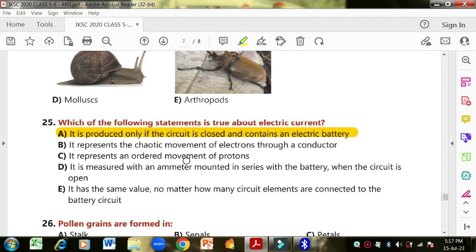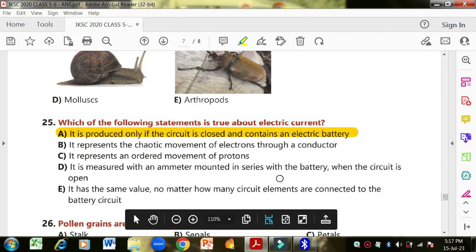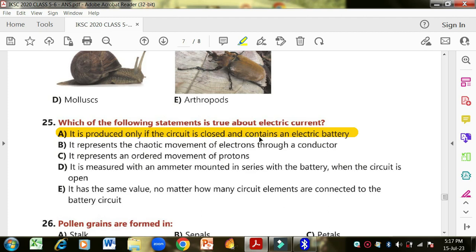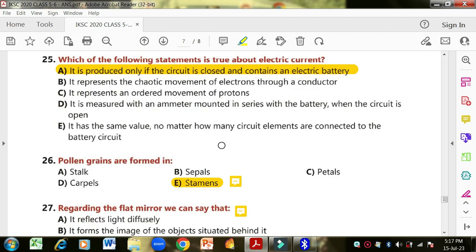No, it's not about just the protons. It is measured with an ammeter mounted in series with the battery when the circuit is open. When the circuit is open, then the current cannot pass. It has the same value no matter how many circuit elements are connected to the battery circuit. No, this is also wrong. The first one is correct: only if the circuit is closed and contains an electric battery can the current complete its cycle and pass.